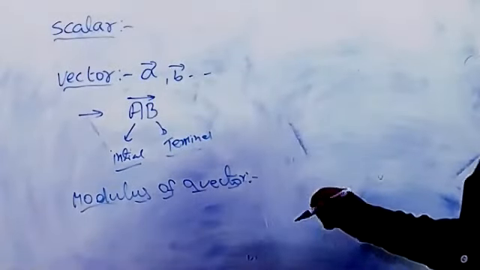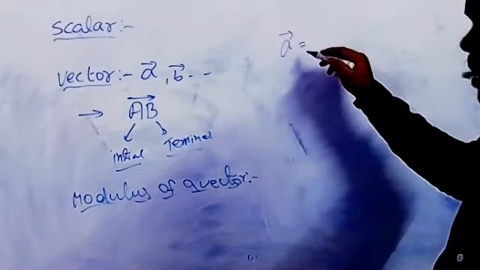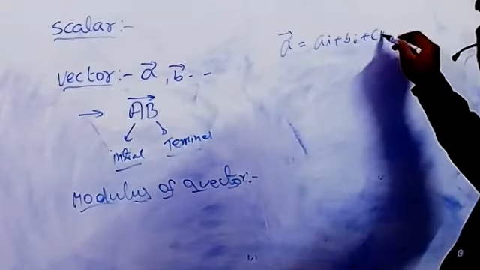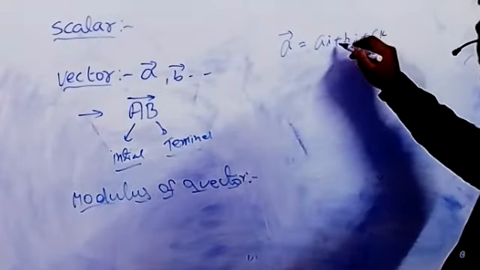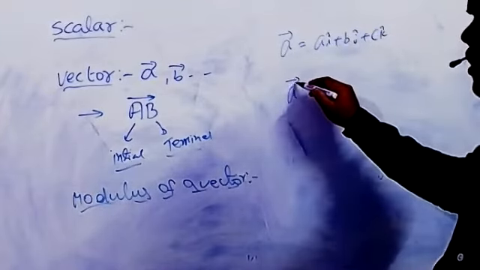Now you can tell me how to find the magnitude of a vector. What is the formula we have? Suppose we take the vector A equal to ai plus bj plus ck. Then what is the magnitude of A, generally denoted by modulus of A?